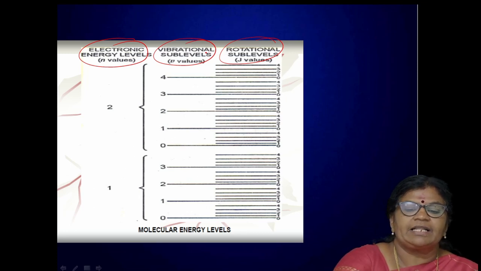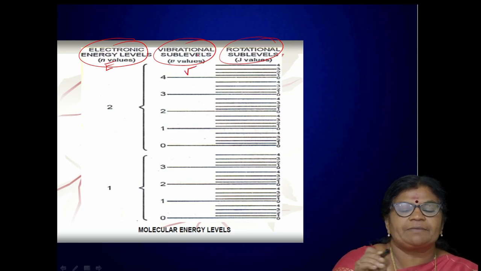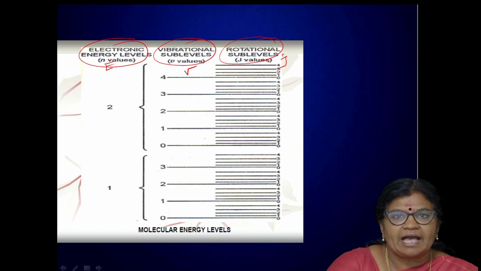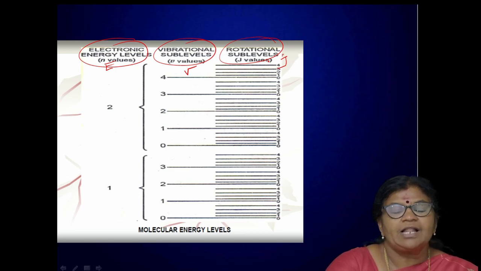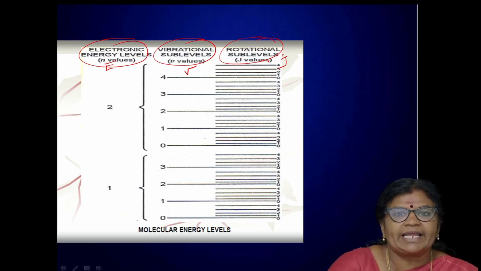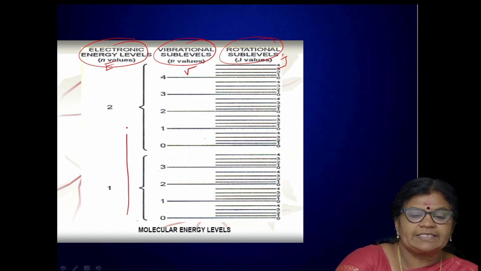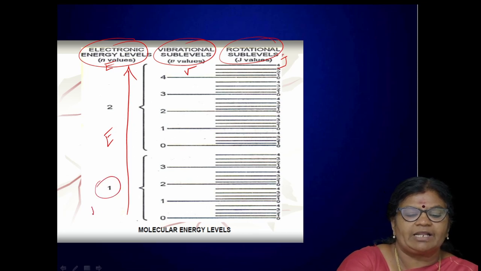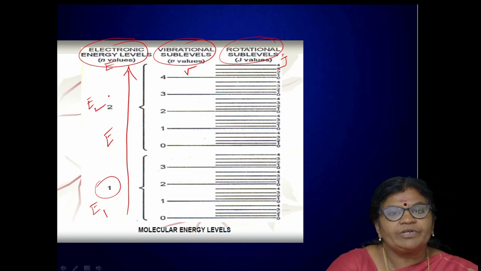Electronic energy level is represented by the letter E. Vibrational energy level is represented with the letter V, and rotational energy level is given with the letter J. So every atom is having different types of energy level: electronic, vibrational, and rotational. Now next question, how these energy levels are arranged? We can see this is the electronic energy level E. This is the lowest electronic level with energy E1, and this is the higher energy level with E2.